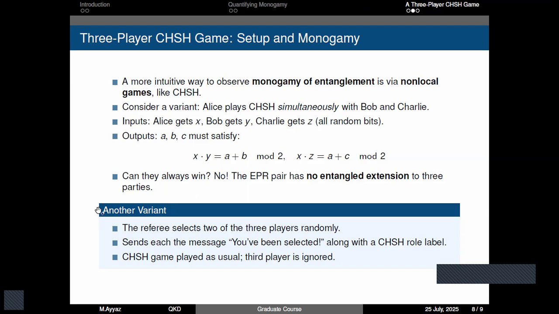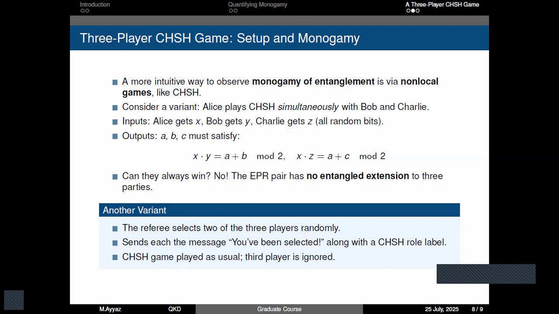Consider another variant of this game. The referee randomly selects two players from the three, and tells these two selected players that they are selected, but they will not know which two players, or with whom they are going to play the game.